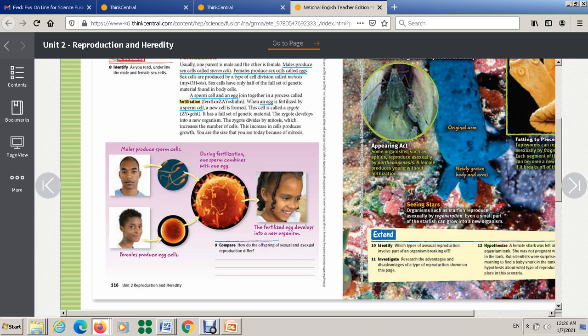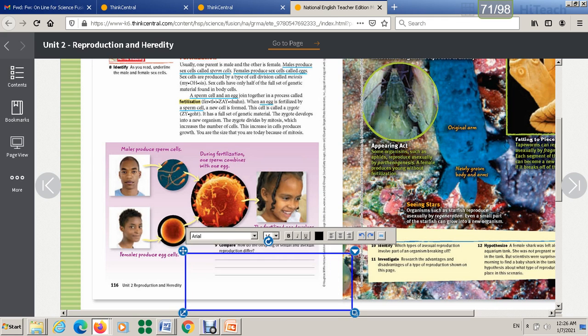The question: how do the offspring of sexual and asexual reproduction differ? How are they different from each other? You have to keep in mind that the offspring of asexual reproduction have one parent and they are identical to the parent. The offspring of sexual reproduction have 2 parents and they are not identical to either parent, right? So there is variation here, which is one of the advantages of sexual reproduction. Let's write the answer here.